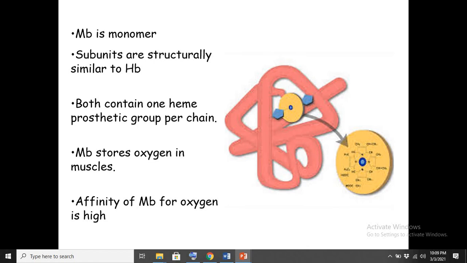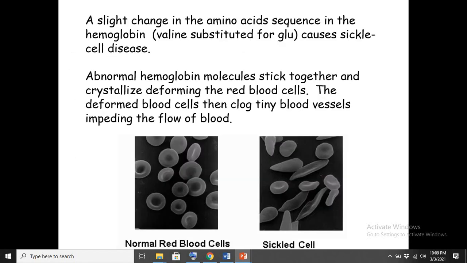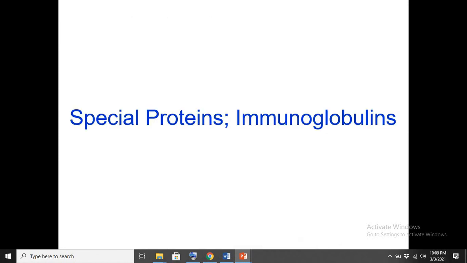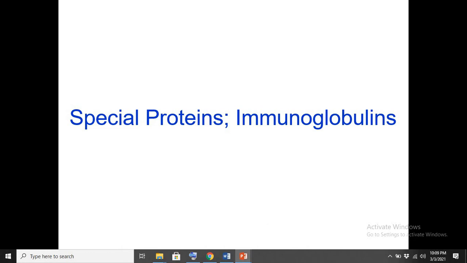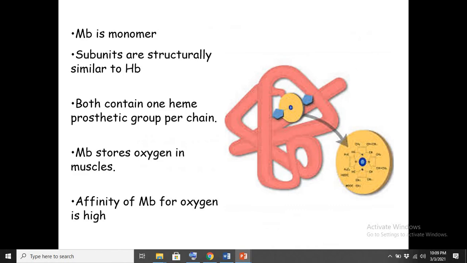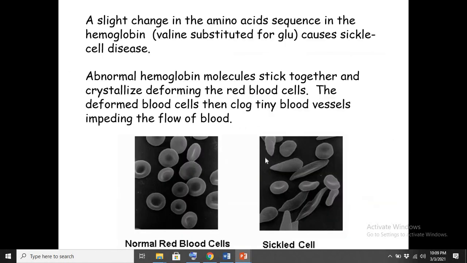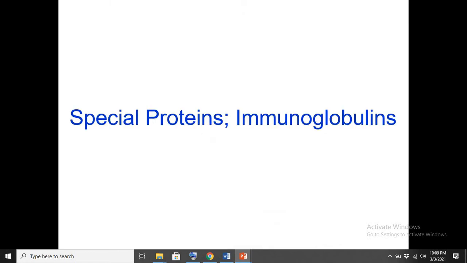So myoglobin and hemoglobin, these two types of protein, are globulin proteins. And why are we calling these globulin proteins? Because these are globular in nature. So hemoglobin transports oxygen, however myoglobin stores oxygen in itself.